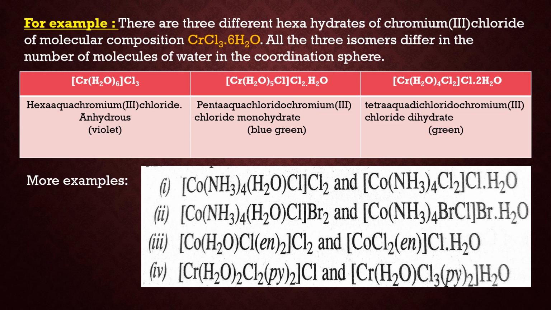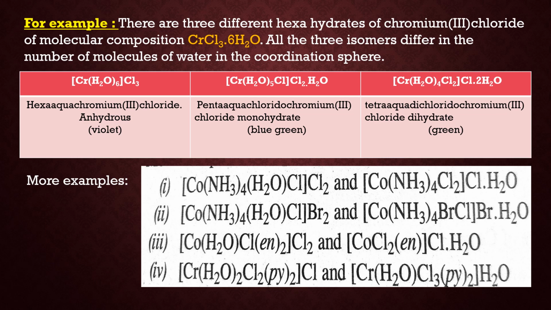Now the second example is pentaquachloridochromium chloride monohydrate. In this complex, one water molecule is present as water of crystallization and 5 molecules of water are present as ligand. It is blue-green in color and monohydrate, as only one molecule is present as water of crystallization.